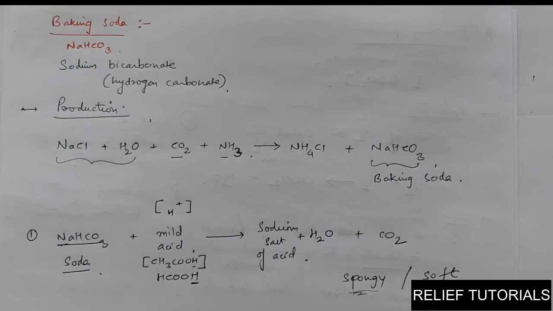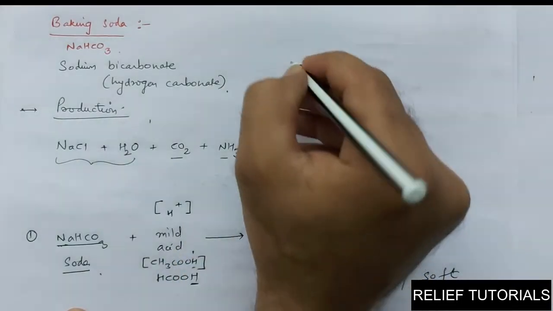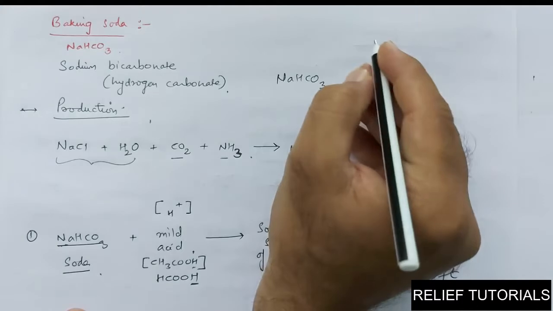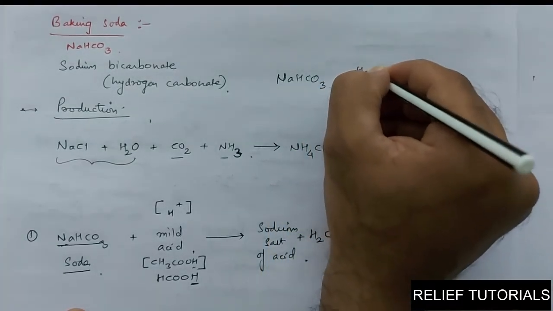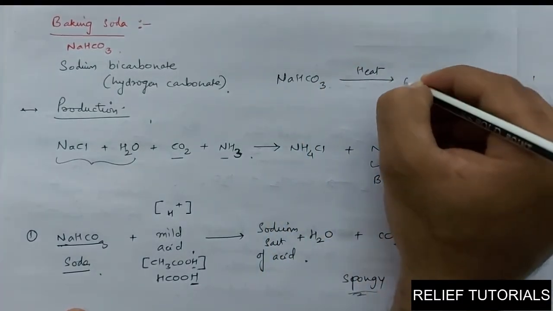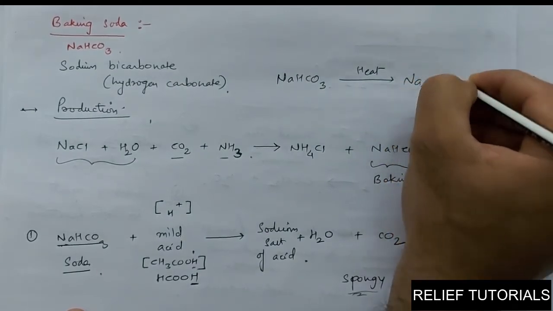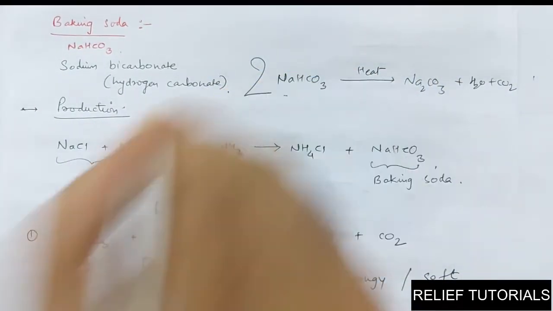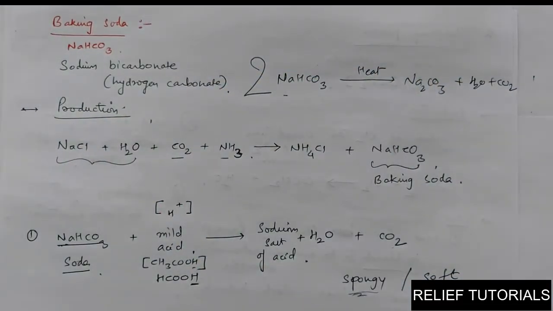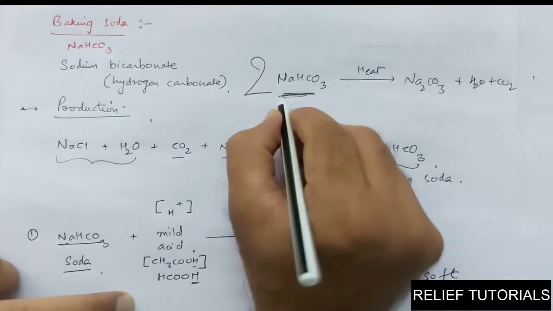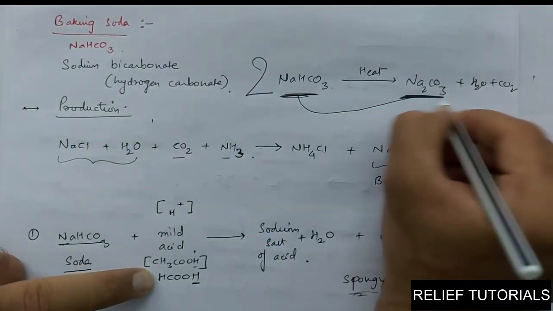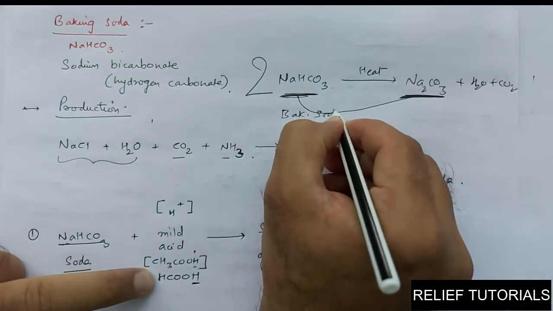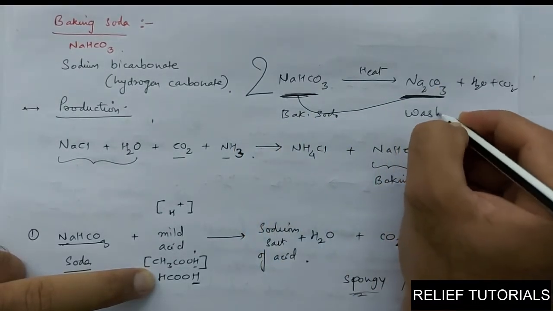If the mild acid is not present and just the baking soda, NaHCO3, is heated during the cooking process, it forms only Na2CO3, water and carbon dioxide, and the equation is balanced. So sodium bicarbonate is converted to sodium carbonate, baking soda converted to washing soda.